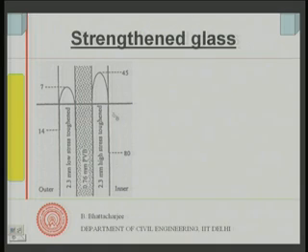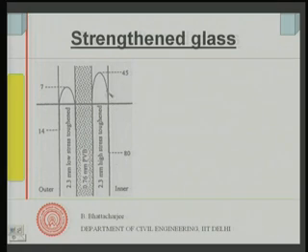Now, the surface pre-compression could be different. For example, in this one it is much higher compared to this. The surface is compressed and the inside is in tension. It is compressed up to 80 MPa here, whereas the inside tension is 45 MPa.